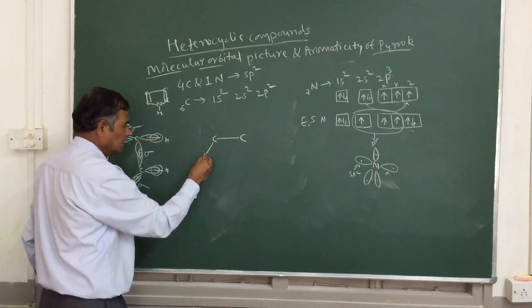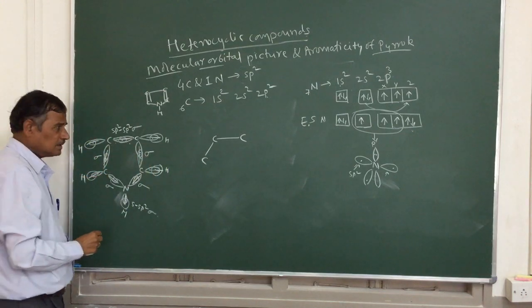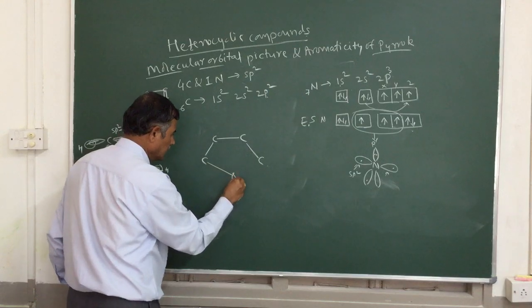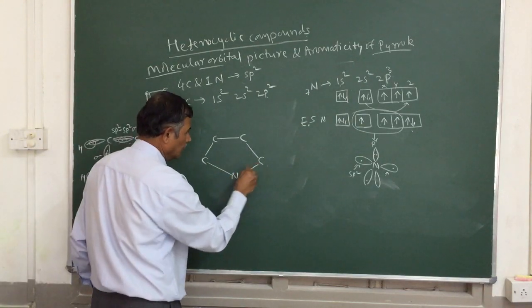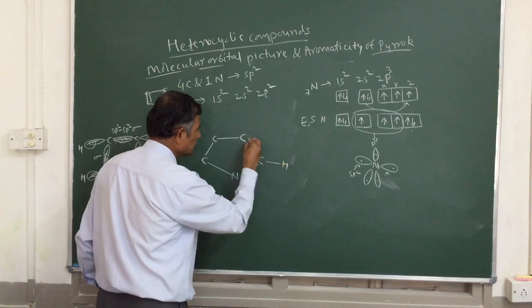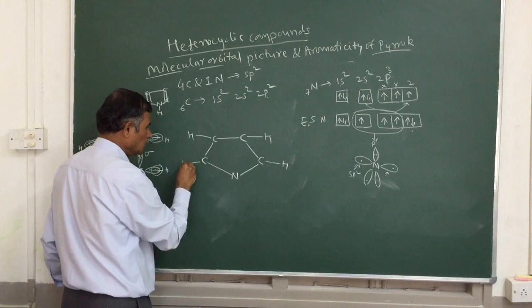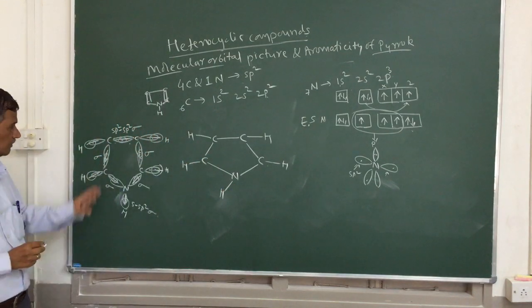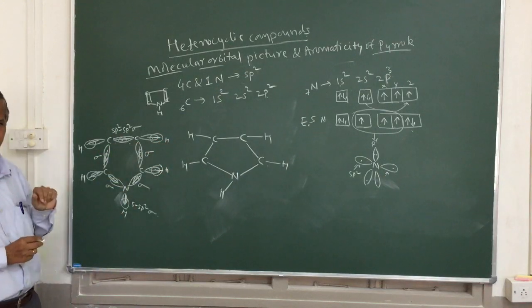Similarly, this is linked with this with a sigma bond. Here also is a sigma bond. Nitrogen is linked to this carbon by a sigma bond, here also a sigma bond, and they are linked to the hydrogens by sp2 sigma bonds. So like this we can show this picture. So actually this is a molecular picture.